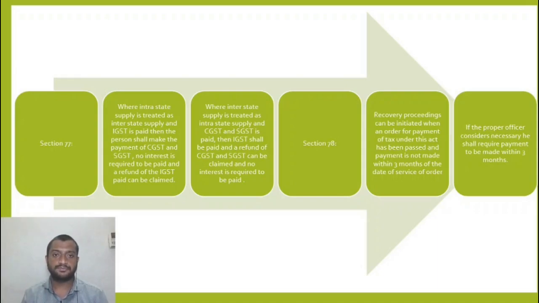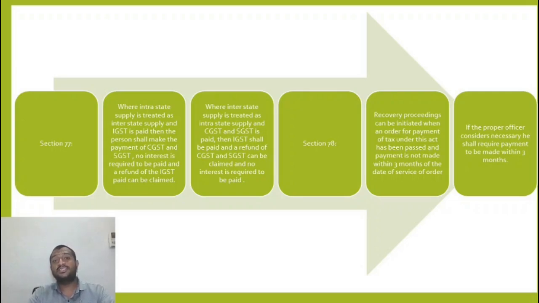That is one thing. Now, if CGST, SGST is paid instead of IGST, now pay the IGST and claim a refund of the CGST, SGST later. You have paid CGST, SGST instead of IGST, so pay IGST and claim a refund of CGST, SGST, without interest. You don't need to pay interest. That is the crucial thing here.